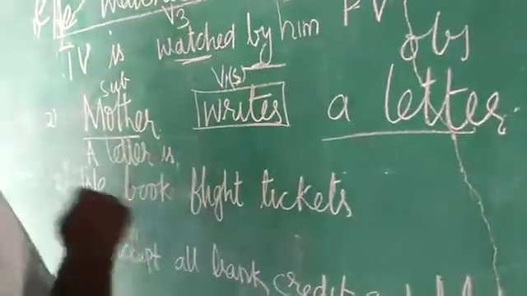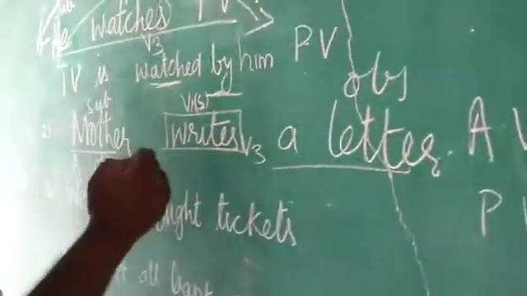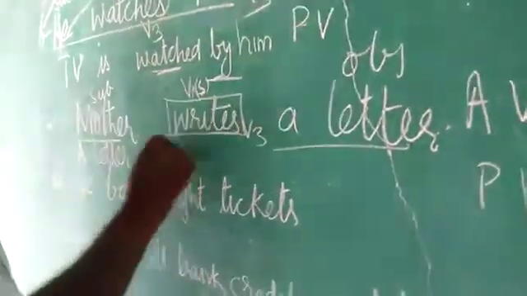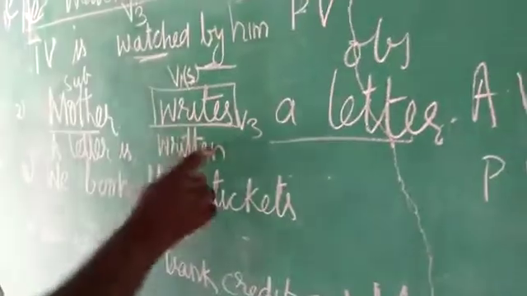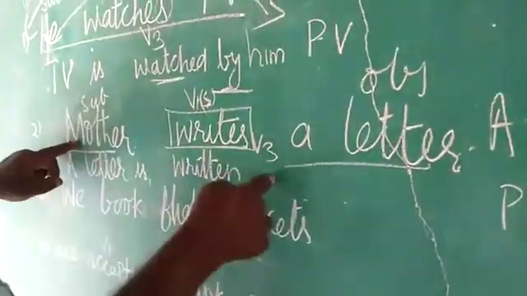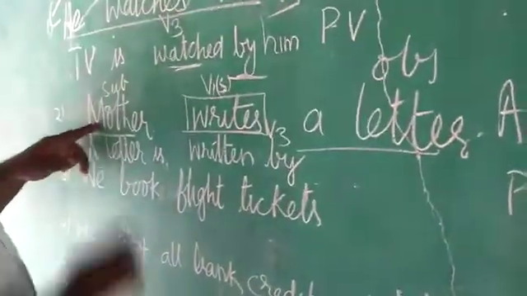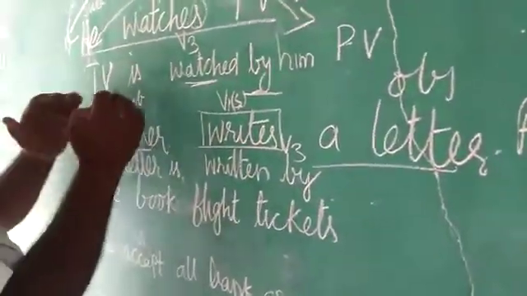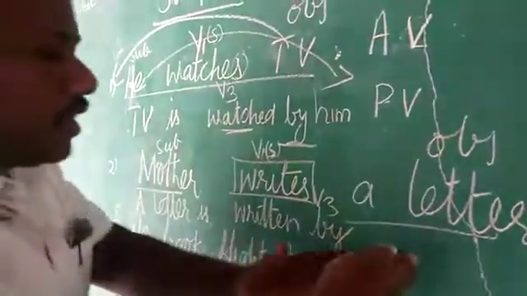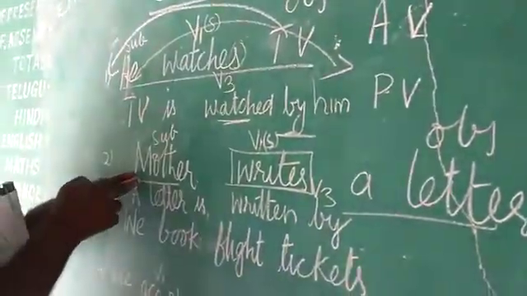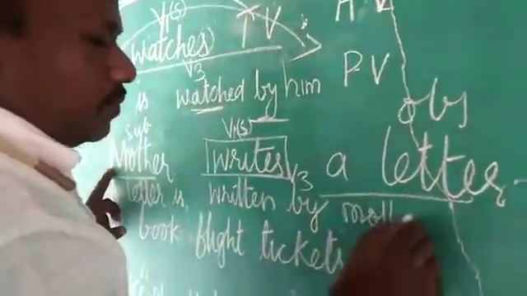This is in V1. As I told you, all the time you have to take the V3 form. Write, wrote, written. W-R-I-T-T-E-N. Written. And now we are bringing the subject to the object. I said that you have to add the preposition by. Here mother is given, so the noun is clear. When the noun is clear, directly you write it here. But it is in a capital letter here, children. Now this capital letter will change into a small letter.